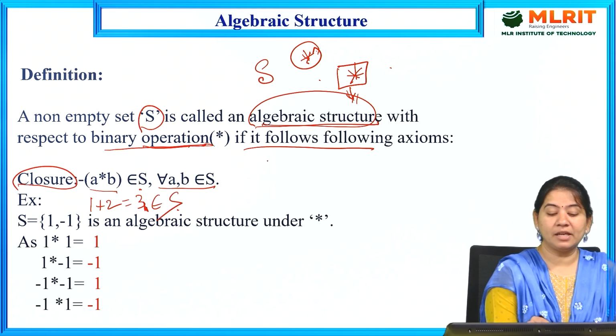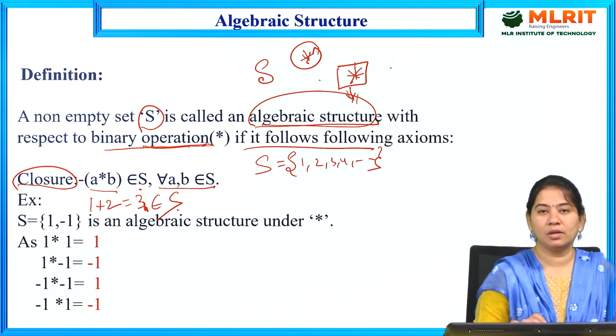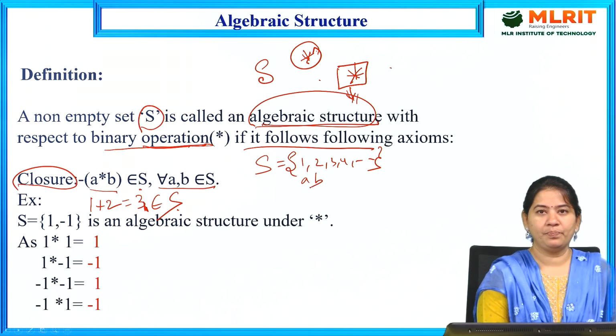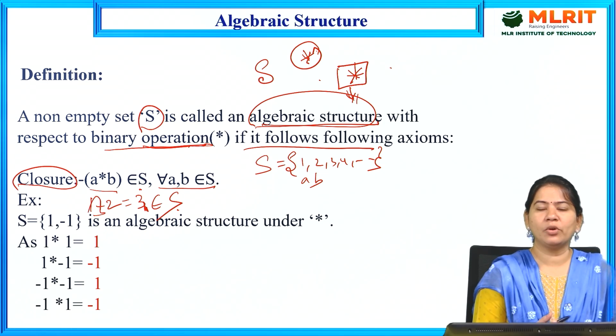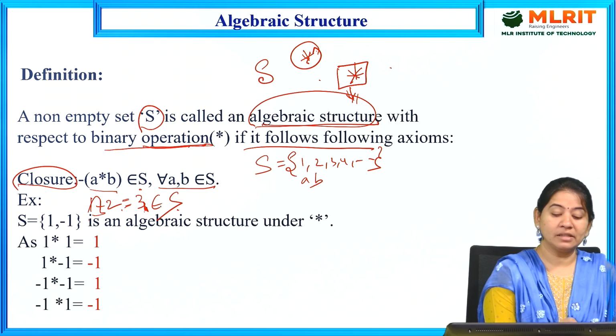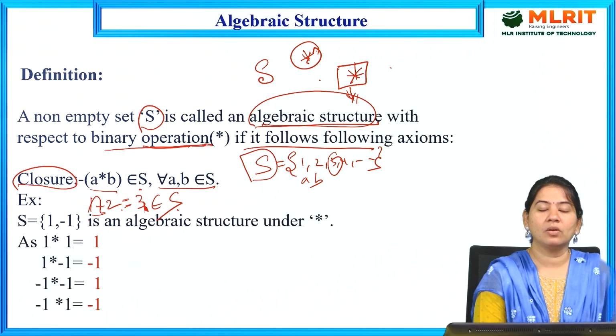What is this capital S here? For example, S is one non-empty set, whose elements are 1, 2, 3, 4, and so on. Now I have considered A and B elements as 1 and 2. If I apply a binary operator, which is plus, in between the two values, the result I get also exists in the non-empty set capital S. Then we can say that is called the closure property.